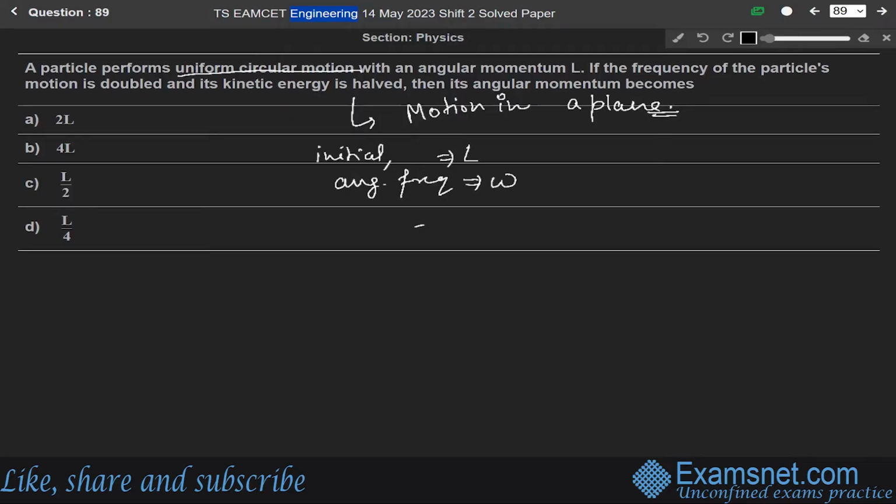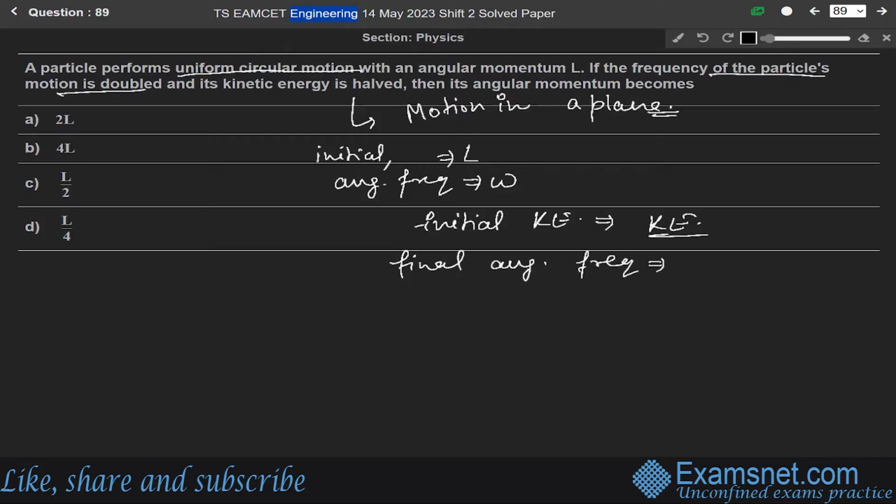So initial kinetic energy, let us say it is Ke. And the final angular frequency, since the frequency of the particle is doubled, let us say is 2 omega, and the final kinetic energy gets halved, so it will be Ke by 2.